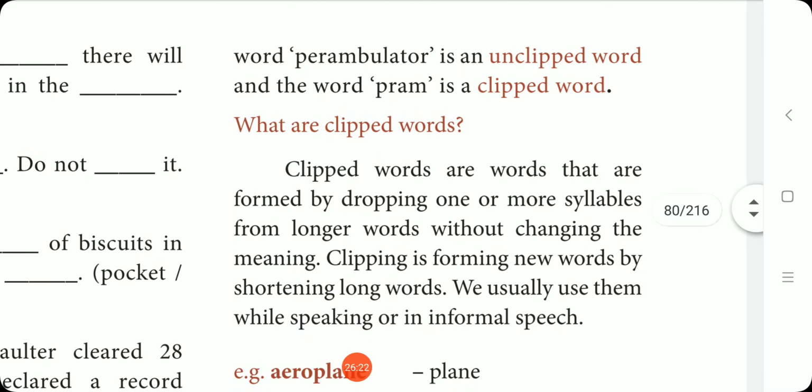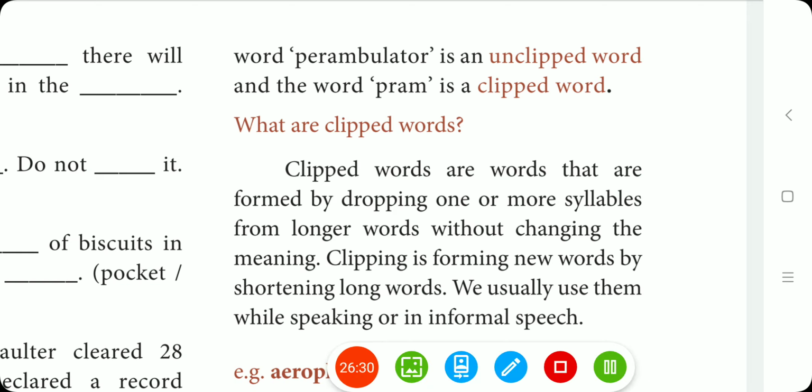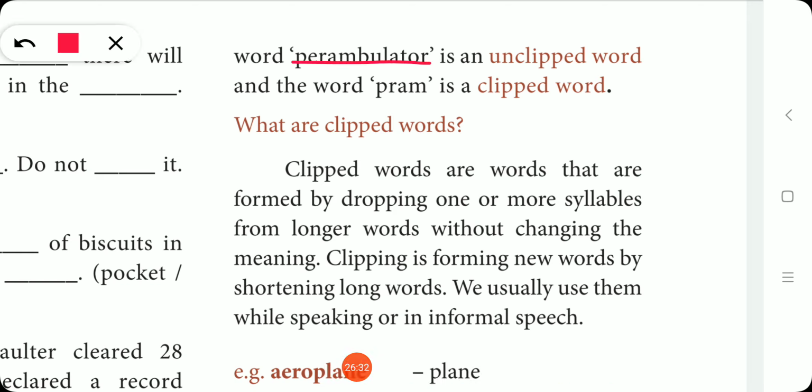The word perambulator is an unclipped word and the word pram is a clipped word, that is, it is shortened.